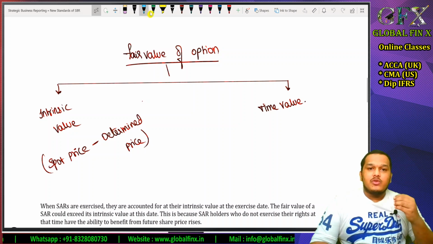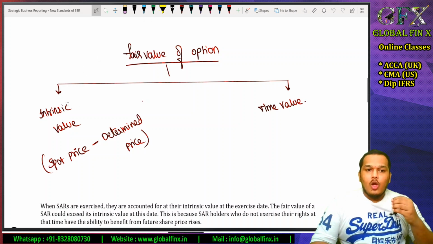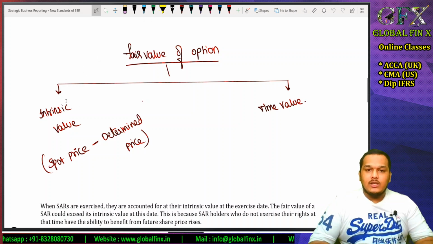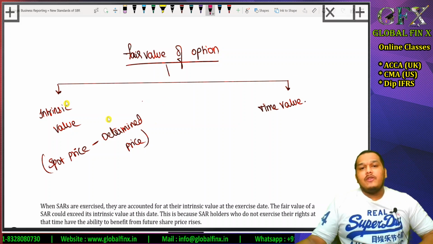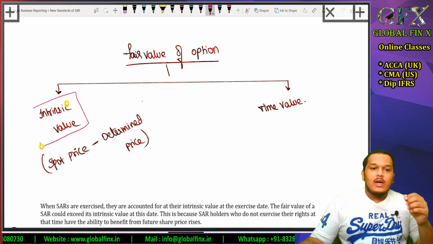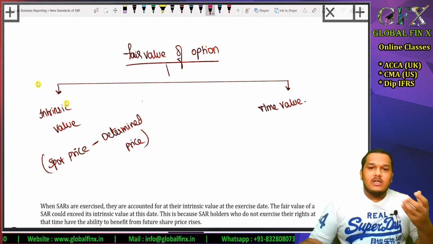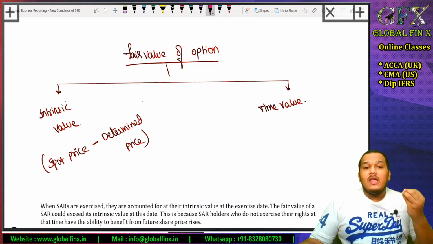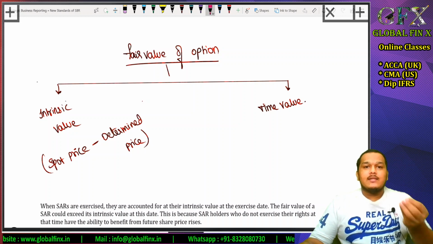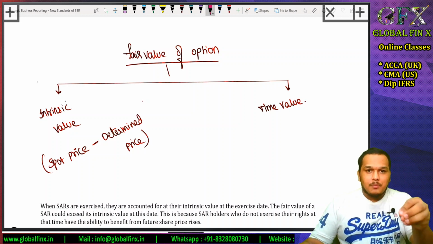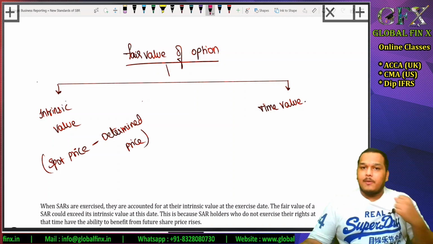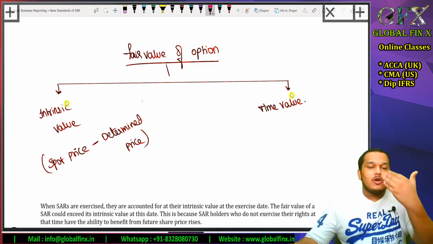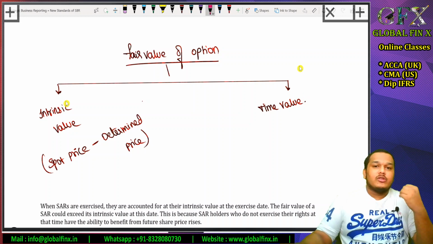One is the intrinsic value of that particular item on that particular date, and the other is the time value of money. Intrinsic value is the difference between the spot price, the underlying share price at that point of time, minus the agreed upon price, the strike price. And time value of money, as we already know, I'm not going to discuss more.